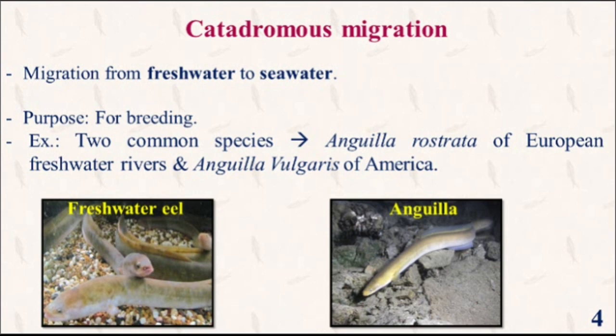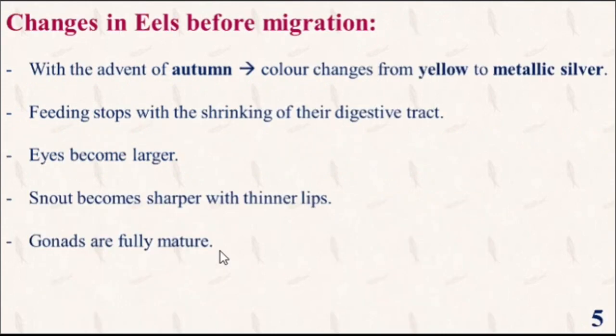The 2 common species of eels are Anguilla rostrata of European freshwater rivers and Anguilla vulgaris of America. Now let us talk about the changes in eel before migration. With the onset of autumn, eel becomes ready for migration.